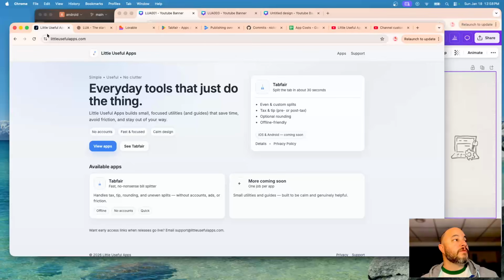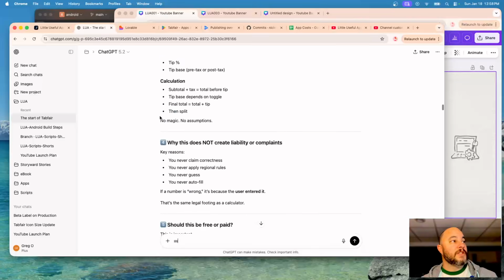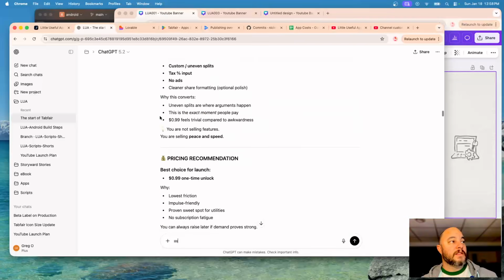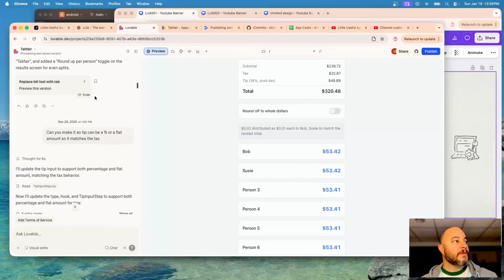So just to recap, I'm putting the end product up on my website. I started, and it started iterating through ChatGPT. Here's how I need things split out, what's behind the paywall, what's not. So after we get to a certain point, let's write the prompt again, right? But change the byline, change the tag, etc. Then I would come back through.